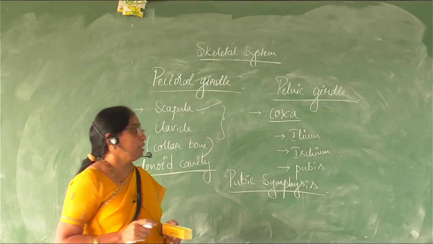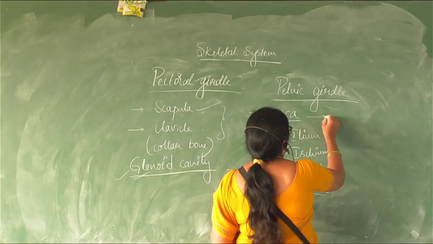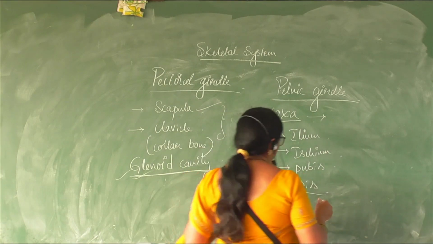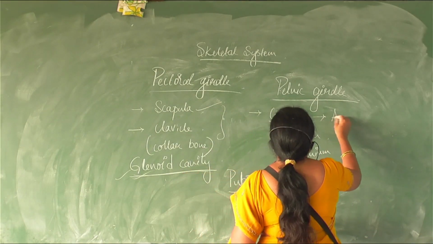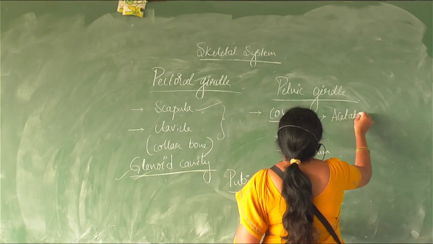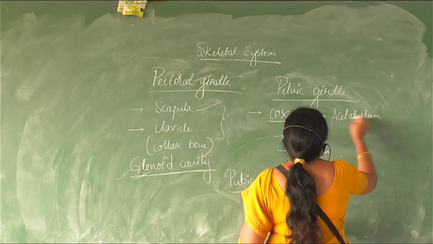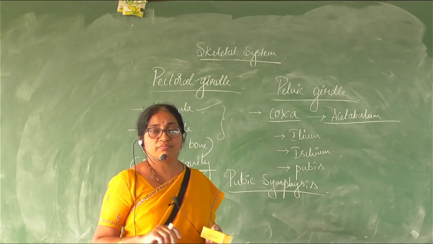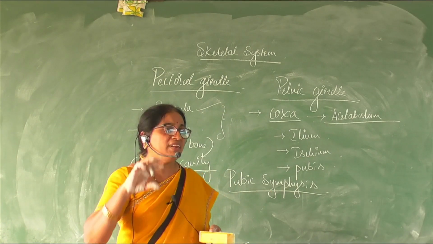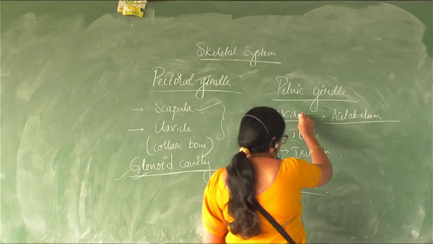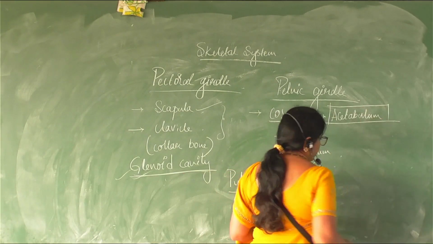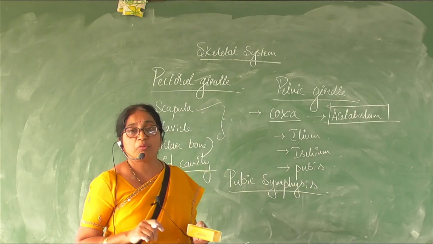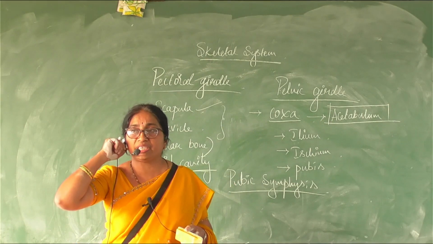Right? Behind this coxal bone is a cavity called the acetabulum. The upper part of the femur bone attaches to the coxal bone at this cavity called the acetabulum, with the help of a ball and socket joint once again.